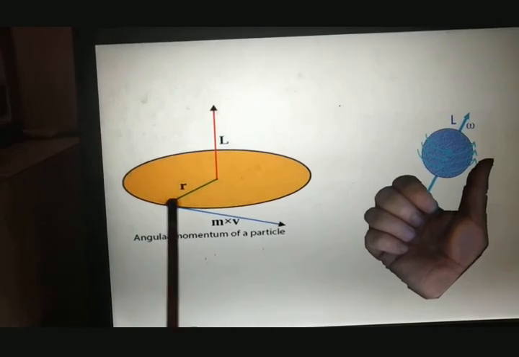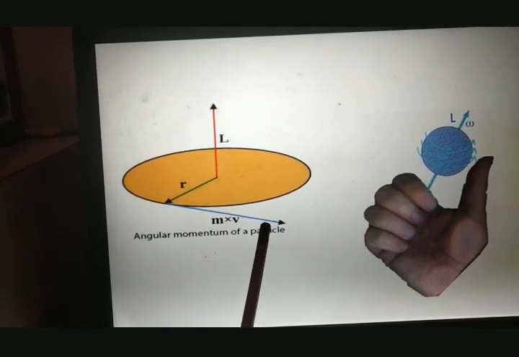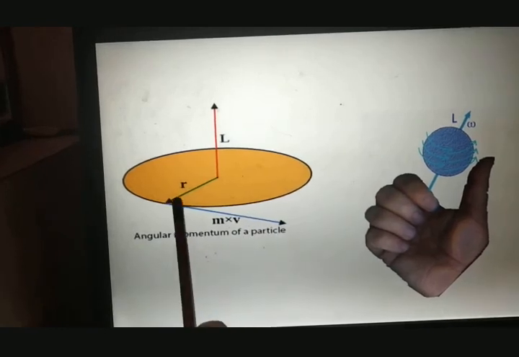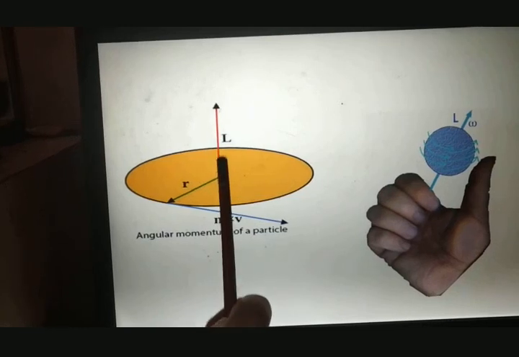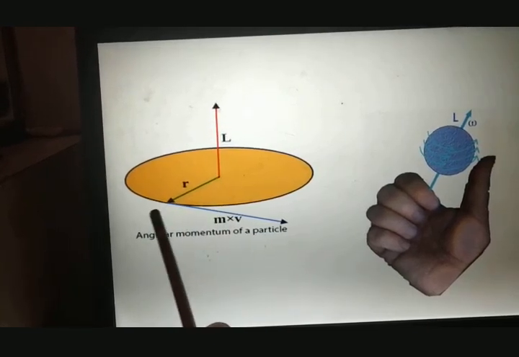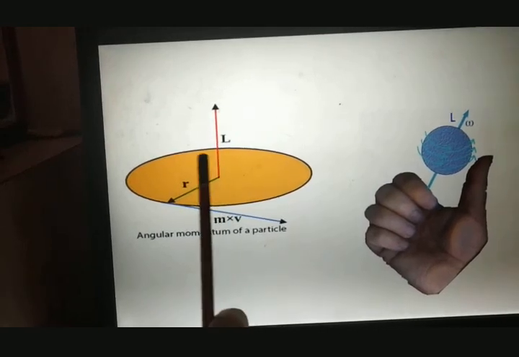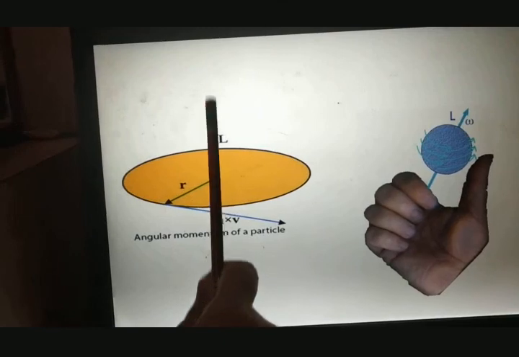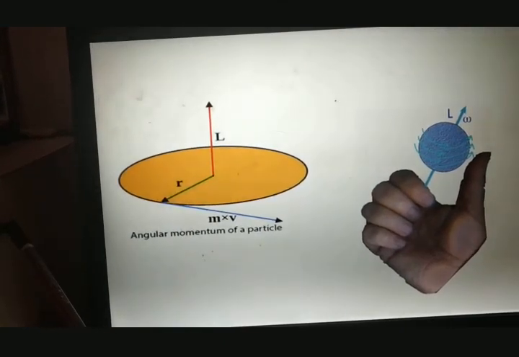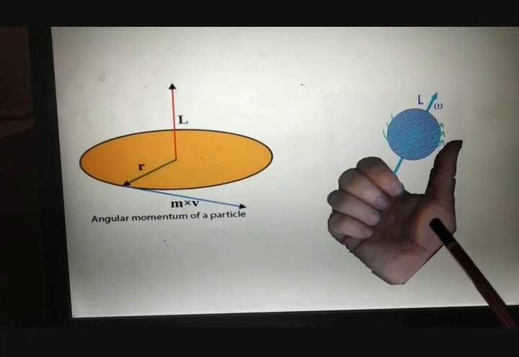This r and this p are perpendicular to each other, meaning they are in a cross product. Now the resultant L will also be perpendicular to this plane. All three are mutually perpendicular to each other, so the direction of angular momentum will be along the axis of rotation. The direction is given by the right hand thumb rule.